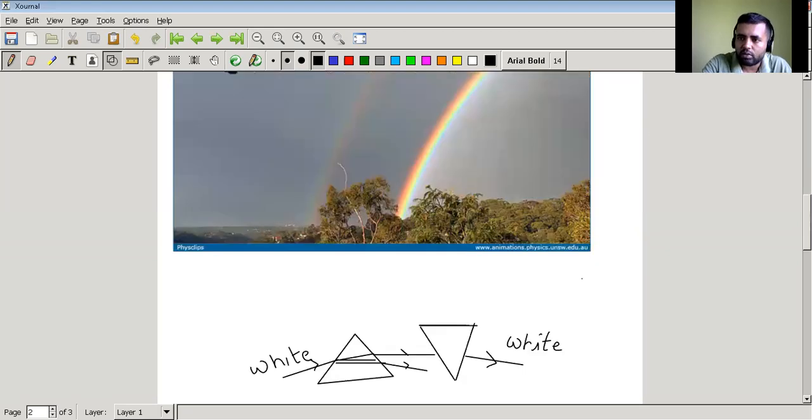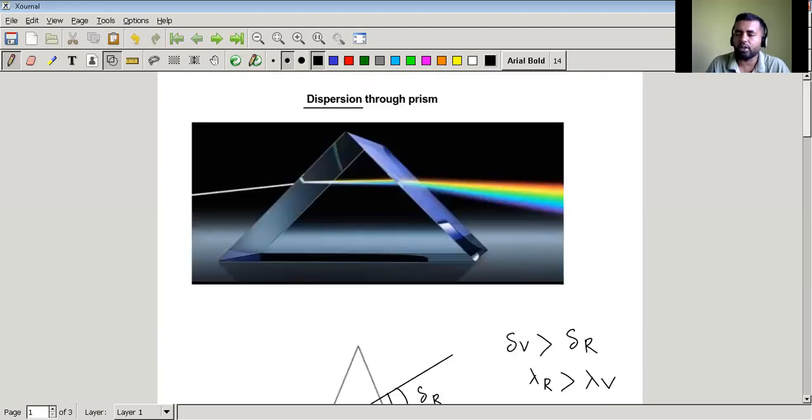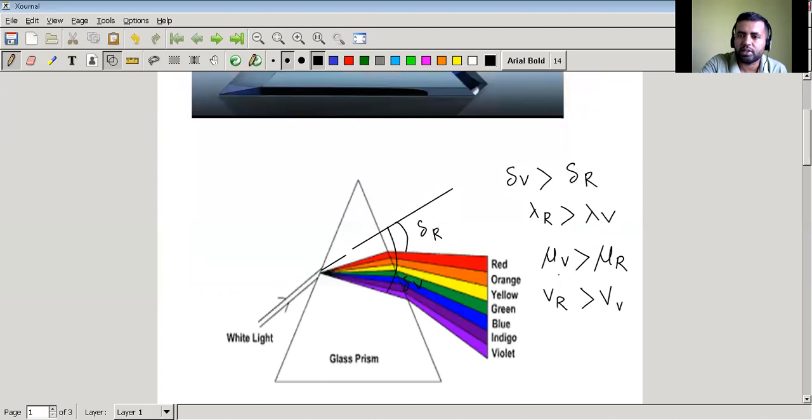Now it turns out that dispersion happens in all optical materials, but the dispersion in a prism is more because these two faces are inclined. In a glass slab they are parallel, so the dispersion cancels out in case of a glass slab. So this is about dispersion, right?